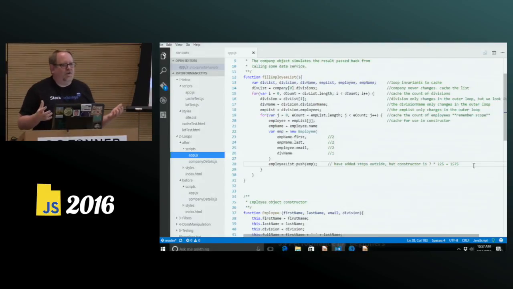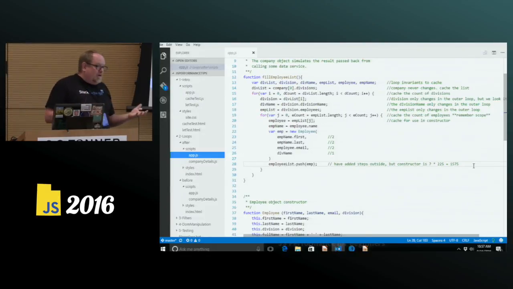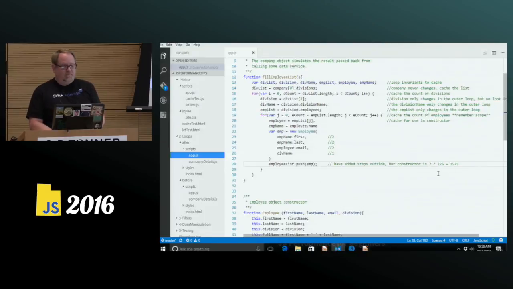Now, does that matter if you're only doing 200 employees? Maybe not. Does it matter if you're doing 20 million employees? It probably makes a huge difference if you're doing 20 million employees, okay?